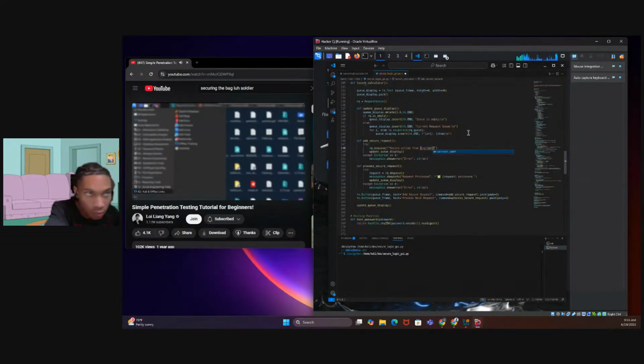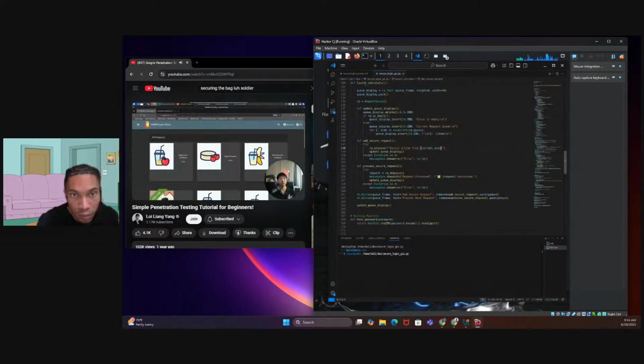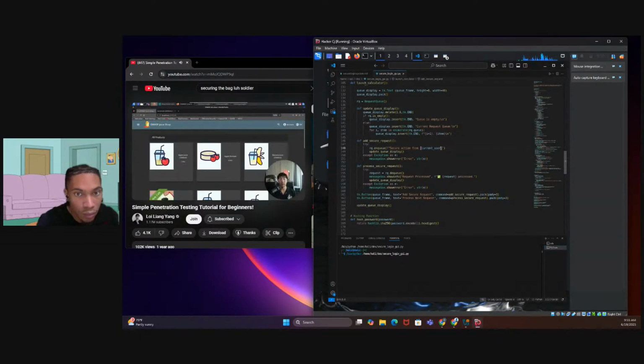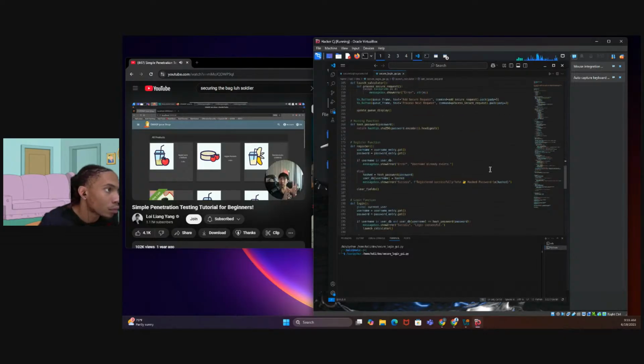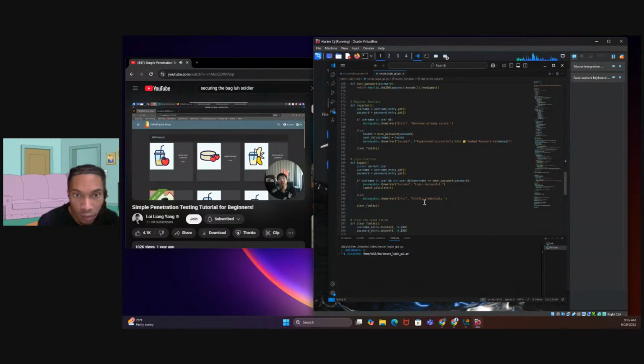Kali and offensive security links. This is the place where you go to, where you want to learn more, where you want to understand more, you want to dive deeper into other things. So right in front of us, we have OWASP, which is Open Web Application Security Project. And in this case, we have the Juice Shop. This is a vulnerable website that you can easily run on your computer so that you can just hack yourself instead of hacking other people's websites.